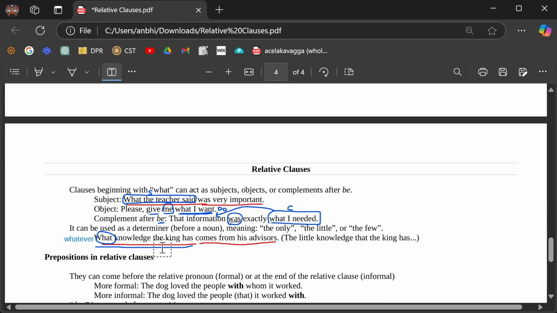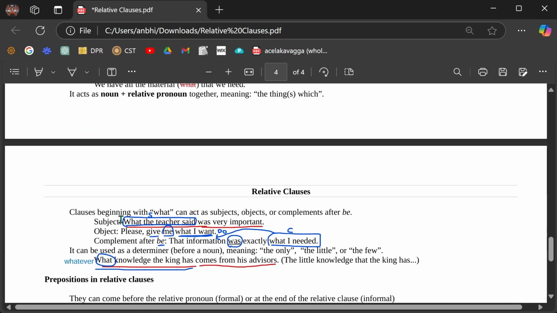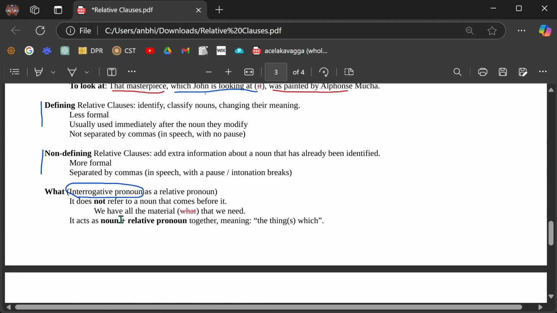Can you make a sentence before you leave? If you really want to leave, you can leave, but I think I would like you to make at least one sentence with this new topic, which is what?